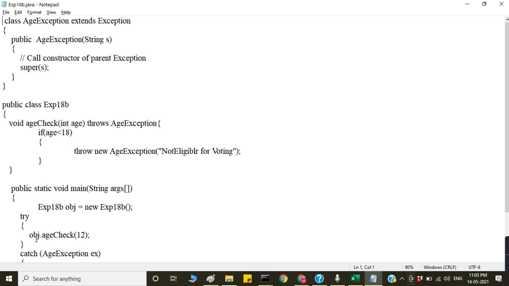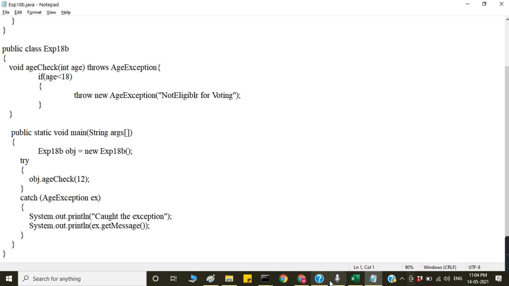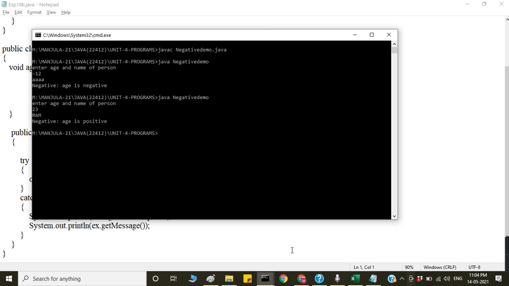So in the try block you write this ageCheck, and 12 you are passing. That means it is not eligible for voting. So I will run this program: javac exp18b.java, and then enter.